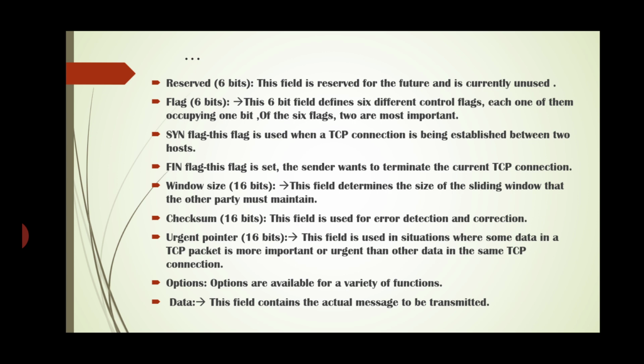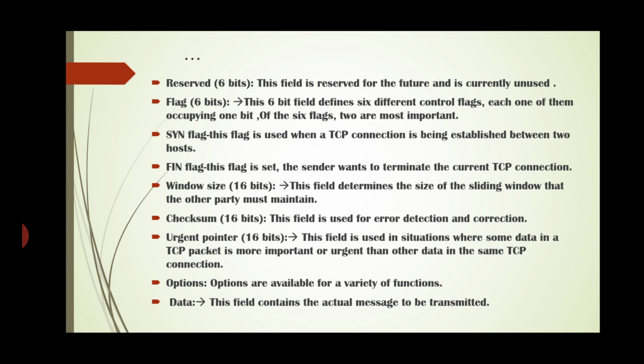Next, flags. This one has 6 bits. This 6-bit field defines 6 different control flags, each one of them occupying 1 bit of the 6 flags. 2 are the most important. One is the SYN, that is the synchronize flag.